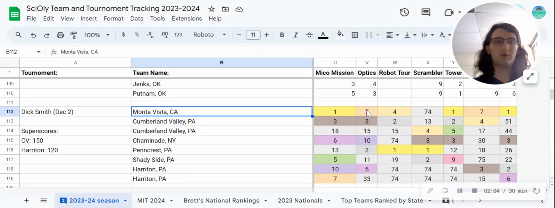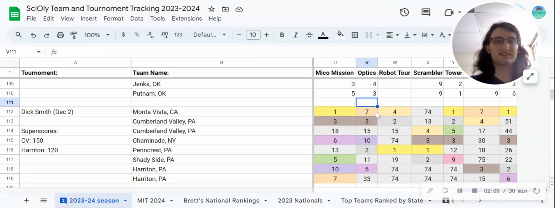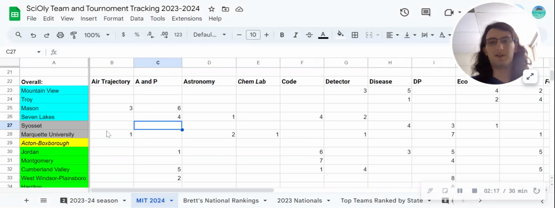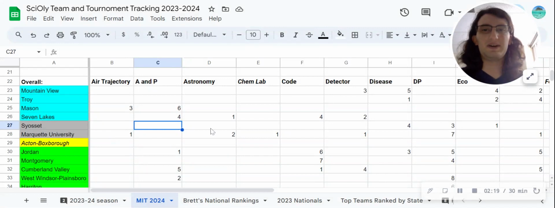So I was like, okay, well, Monta Vista, they're okay in optics, so beating them isn't necessarily that big of a deal. But if they were really good at optics and a certain team beat them, then I'm like, okay, well, then that team is really good, really competitive in this event.